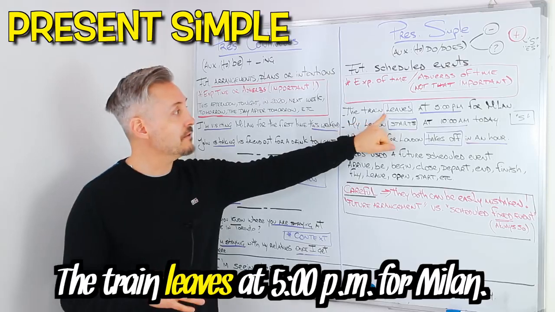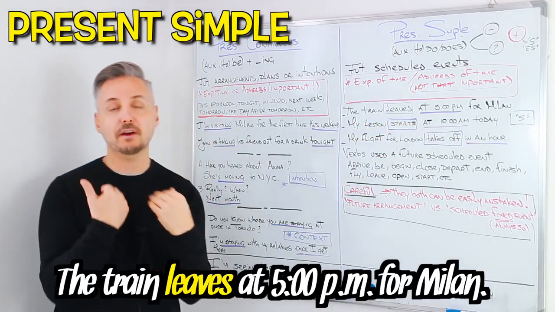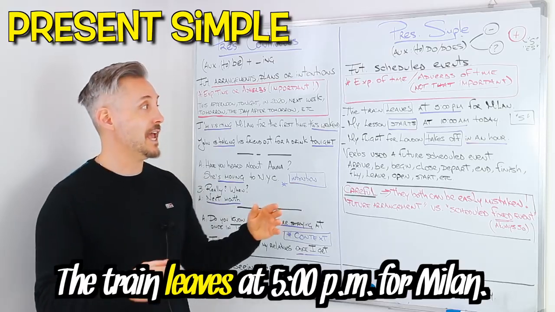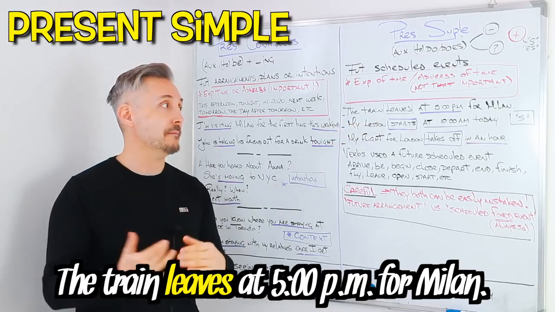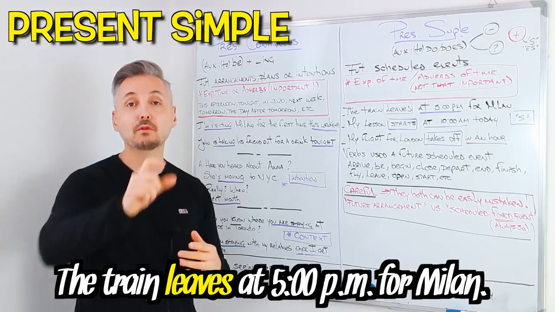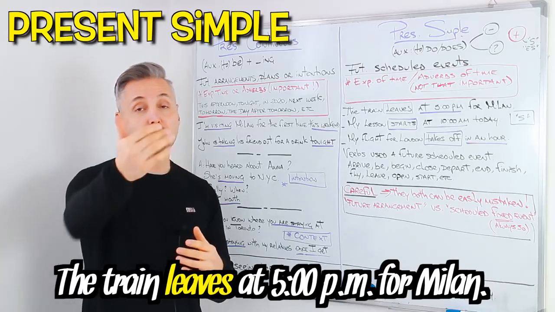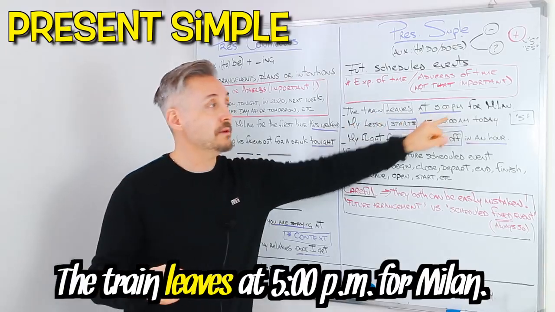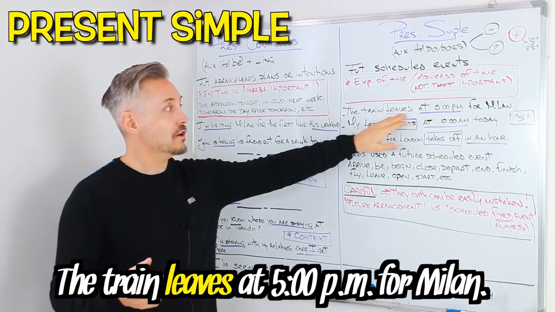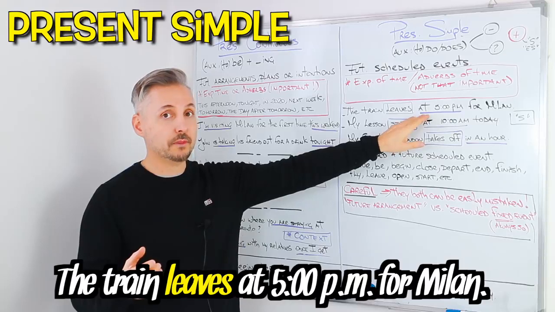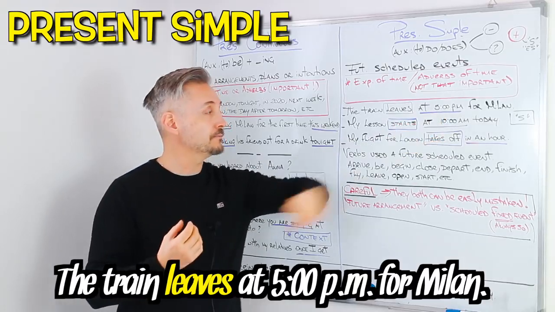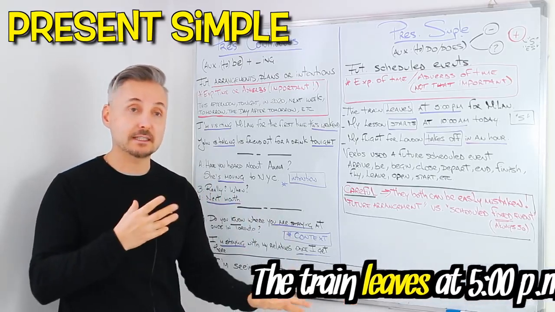Here we have at 5 p.m. If I'm talking to you right now and it's 11 o'clock and I say the train leaves at 5 p.m. for Milan, I know that it will be the future, right? At 5 p.m. is later. So, obviously, at 5 p.m. is important. Here we have a schedule. So a schedule is important. So a time, right? Or a day or a date.